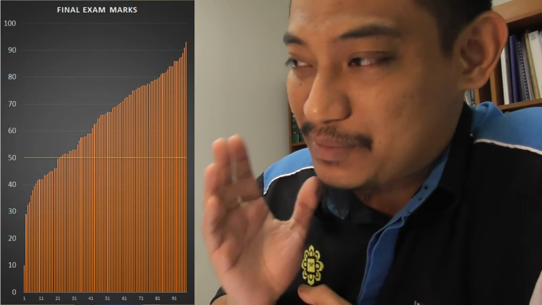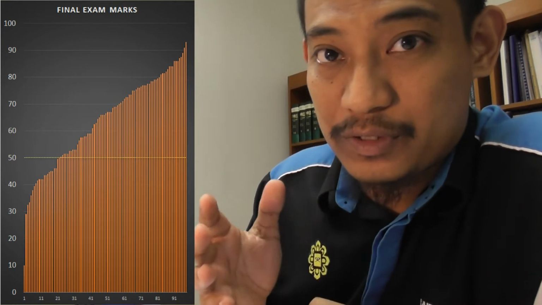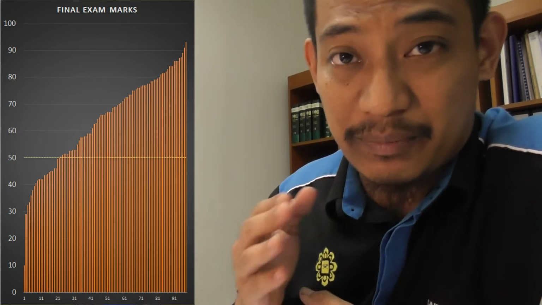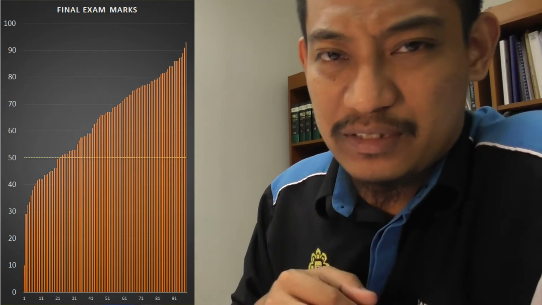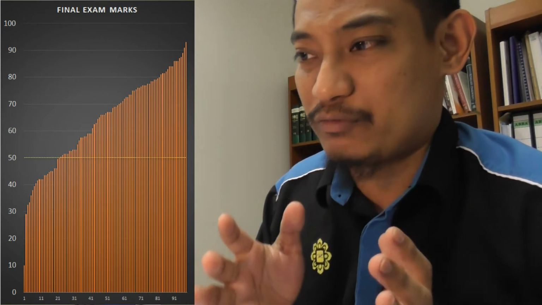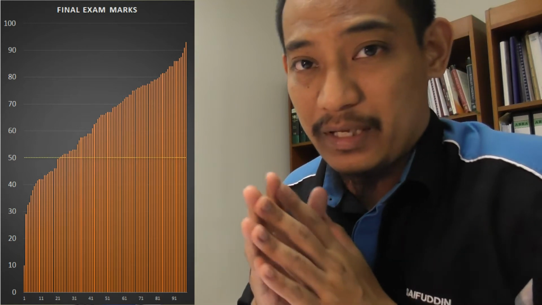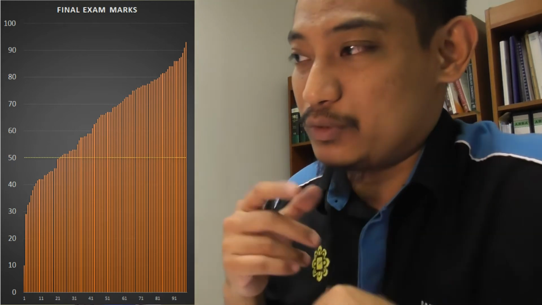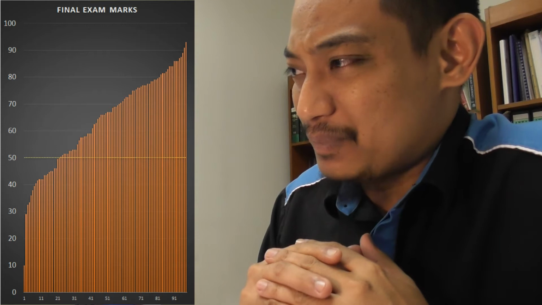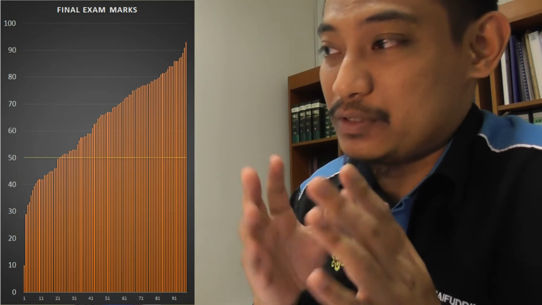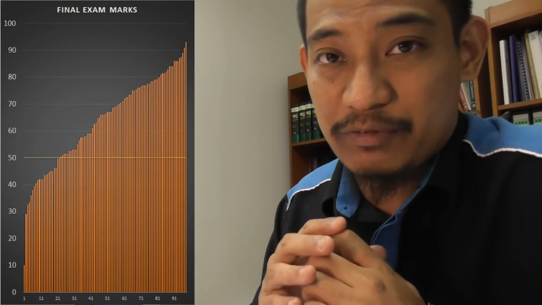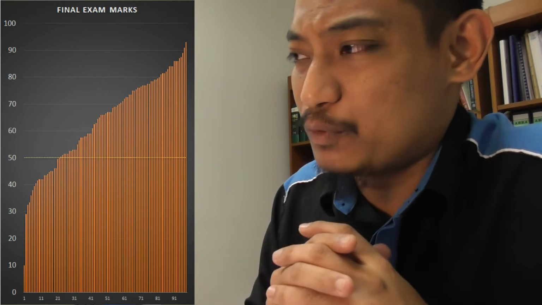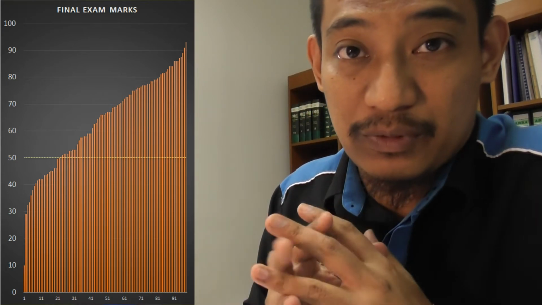This may seem normal in any course, but in this university, in this subject, year after year, semester after semester, it is really not that normal, because the portion of students who have to repeat and get less than 50% is quite significantly high most of the time. So I'm quite happy with this result, because the percentage of students getting less than 50% has significantly reduced compared to the previous semester. So something has worked, I hope. That's one deduction we can make.